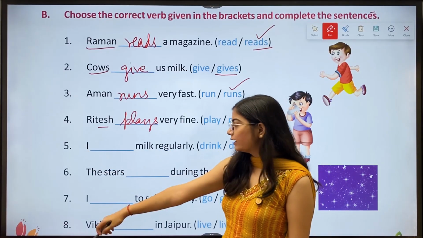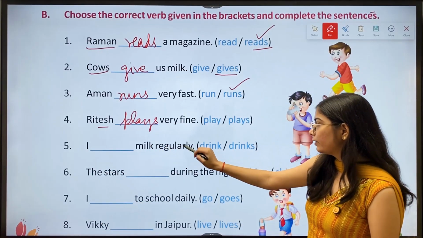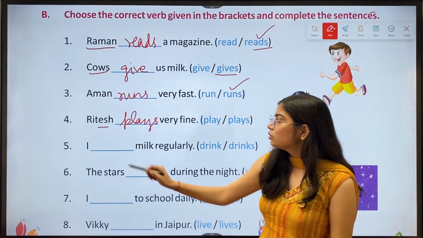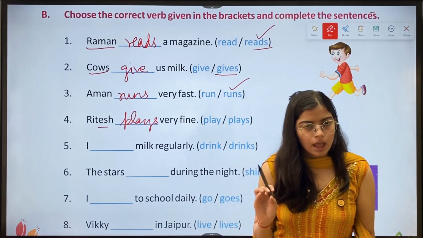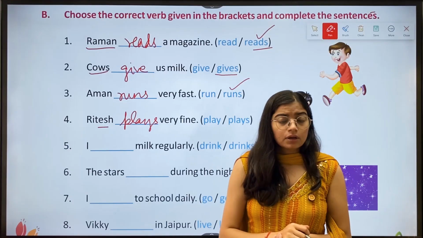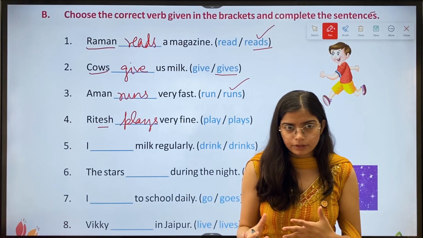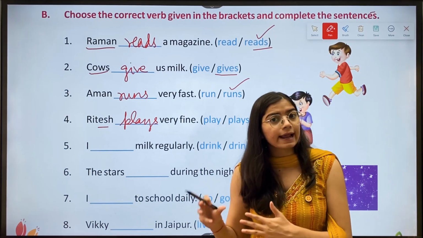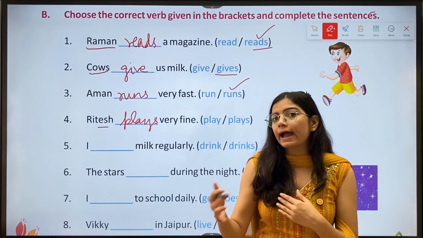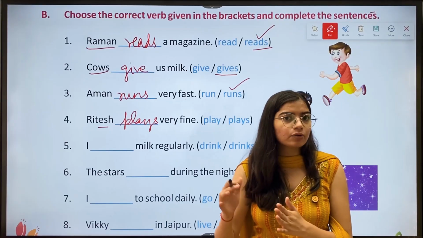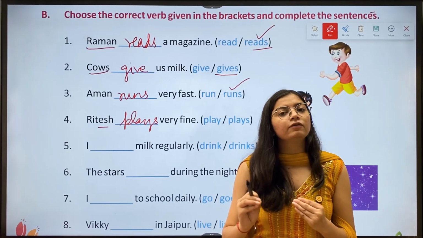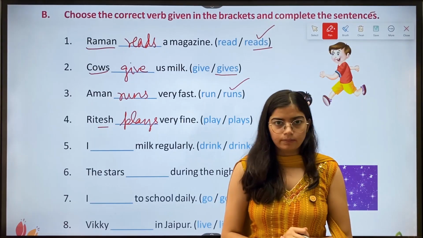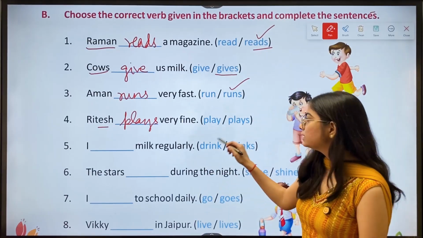Then we have the fifth one: I dash milk regularly, drink slash drinks. Now we have "I." I means a man, so we are talking about a single person, but there is an exception in the cases of I and you. We treat I and you as a plural noun or pronoun, so we don't add any s or es to the verb. Here the answer is drink.